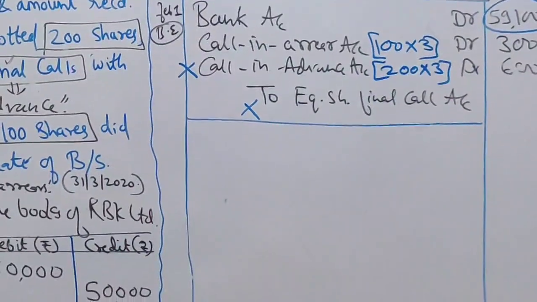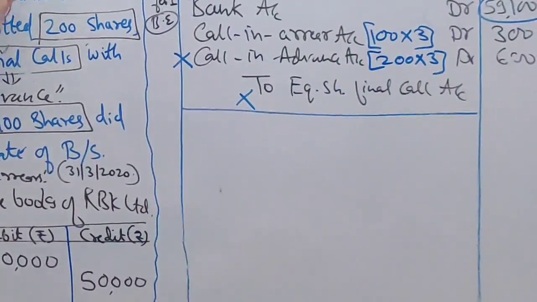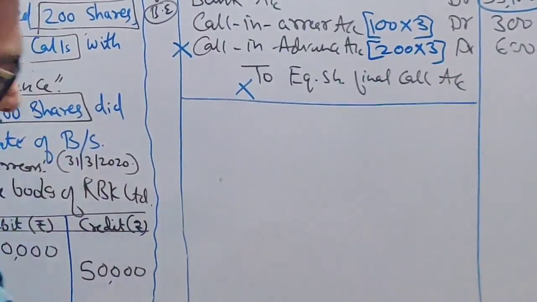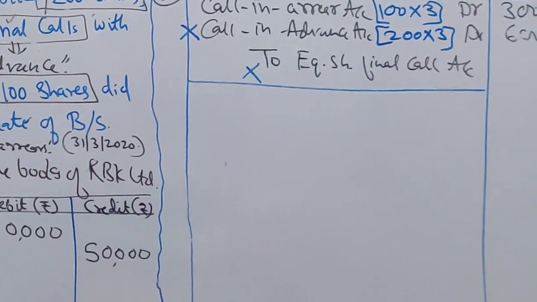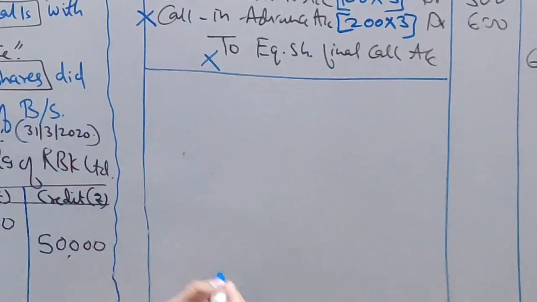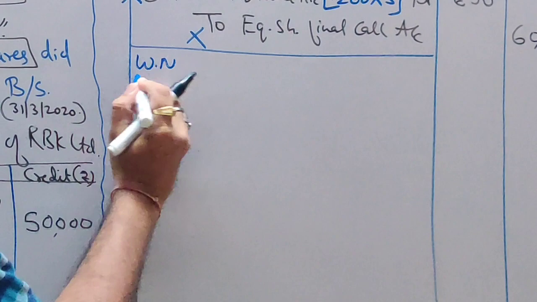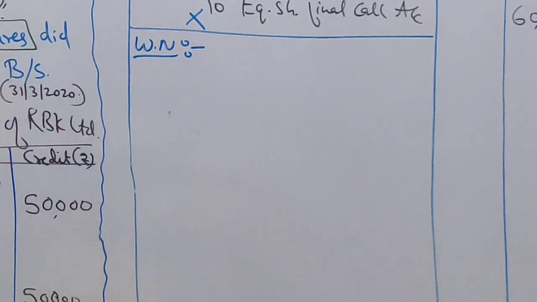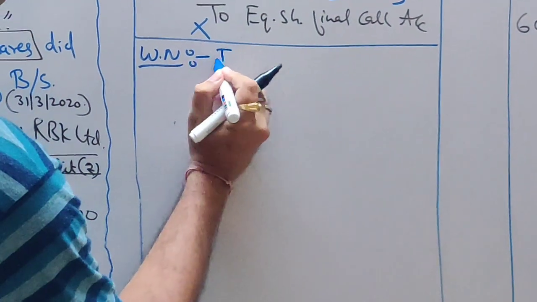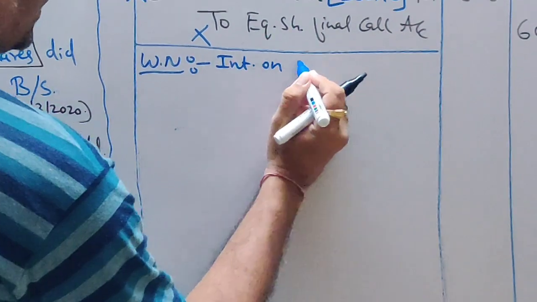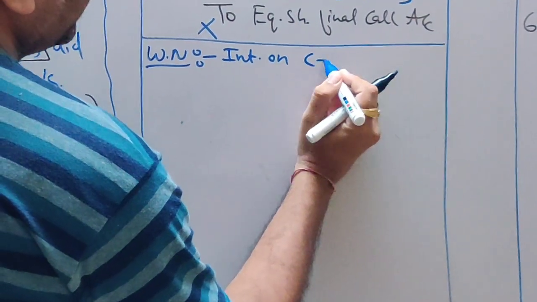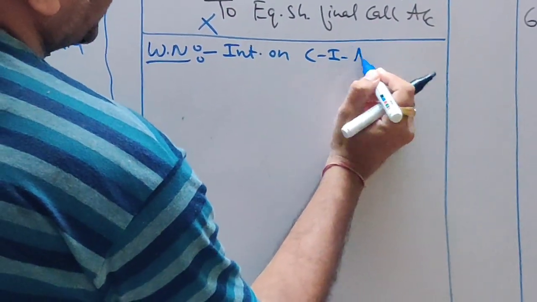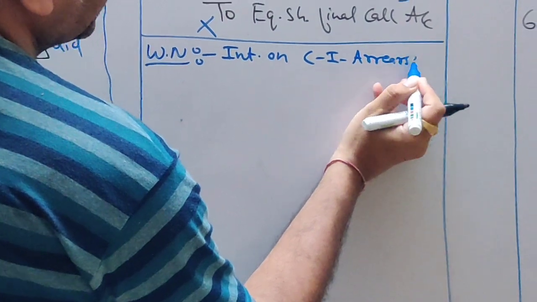But I also need a date for calculation, so let it be there. I will do the working note over here. Working note. Now this is the working note for interest on call in arrears.